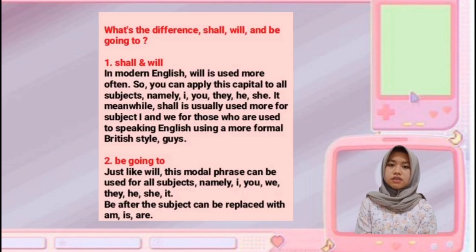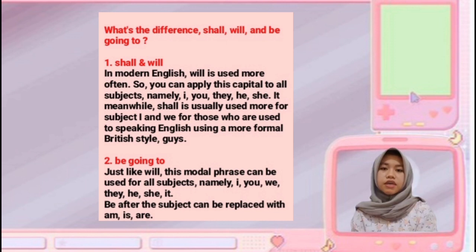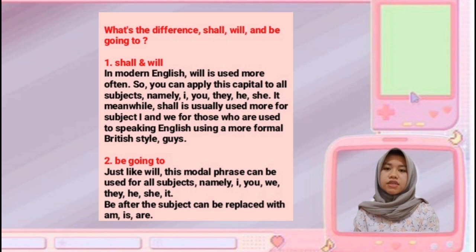What's the difference between shall, will, and be going to? Number 1. Shall and will in modern English. Will is used more often, so you can apply this to all subjects, namely I, you, they, he, she, it. Shall is usually used more for subjects I and we, for those who are used to speaking English using a more formal British style.